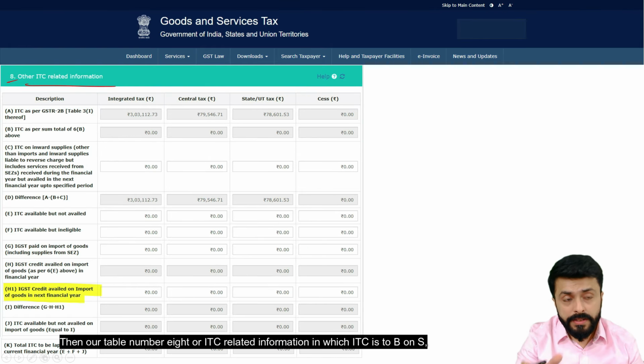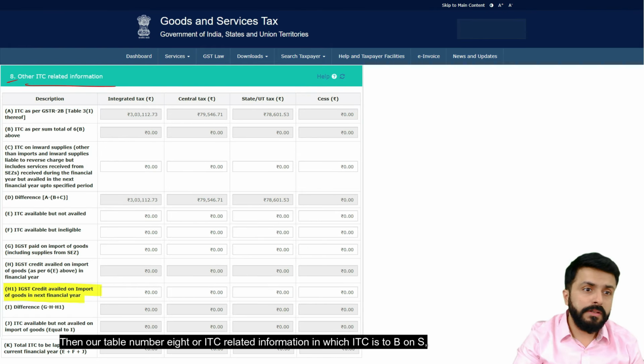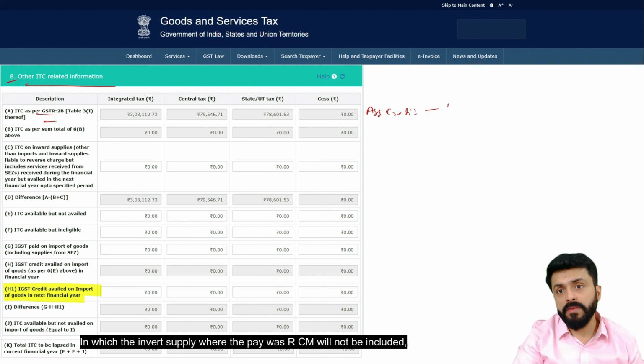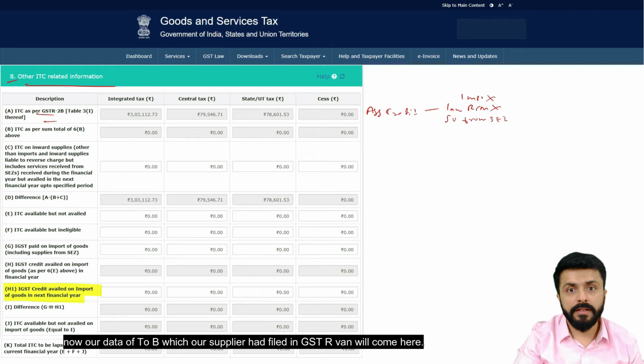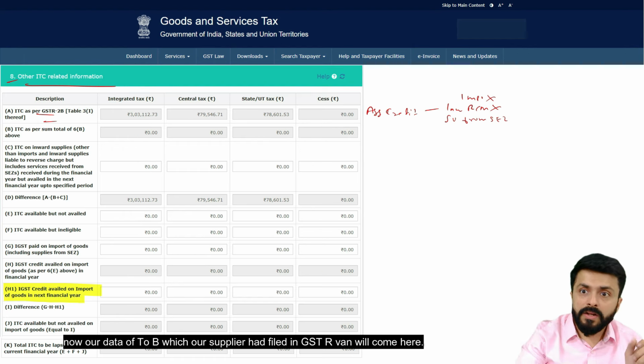Then our table number 8 or ITC related information in which ITC is to be shown. Now in 8A we will take all credit, meaning aggregate credit. In which the inward supply where the payer was RCM will not be included. Supply from SEZ will come. We will not consider our import. Now our data of 2B, which our supplier had filed in GSTR-1, will come here.